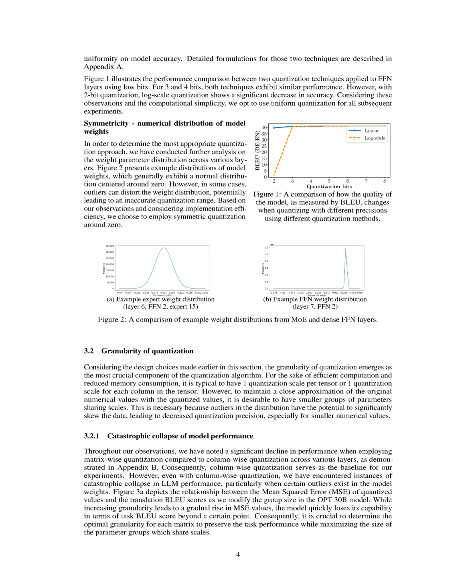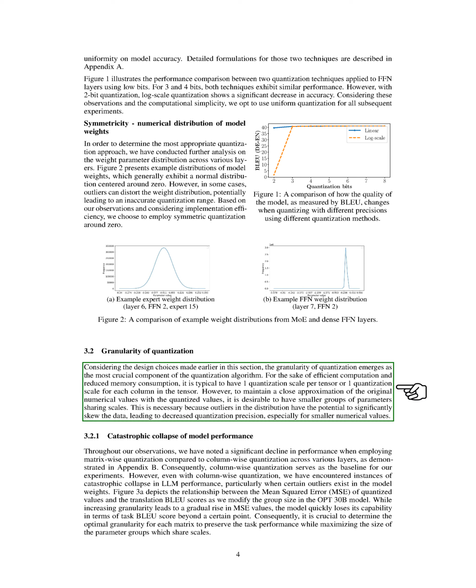Section Summary. In this section, the authors discuss the challenges and potential issues related to quantization in LLMs. They propose a heuristic algorithm to automatically determine the appropriate quantization range and suggest using uniform quantization for simplicity. They also analyze the weight parameter distribution and choose to employ symmetric quantization around 0 based on their observations and implementation efficiency.